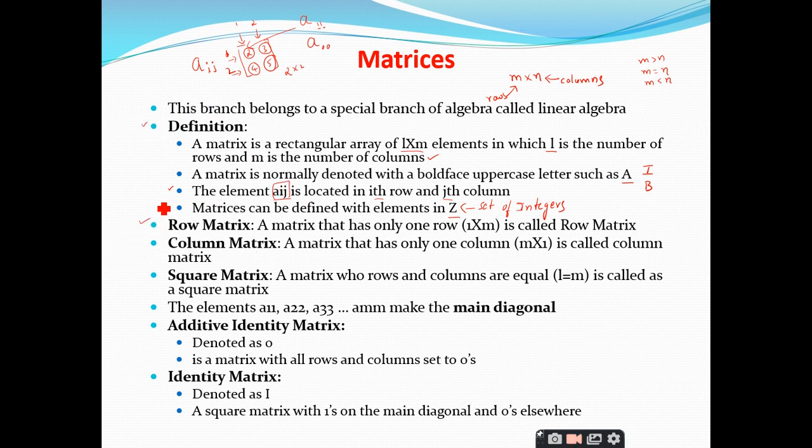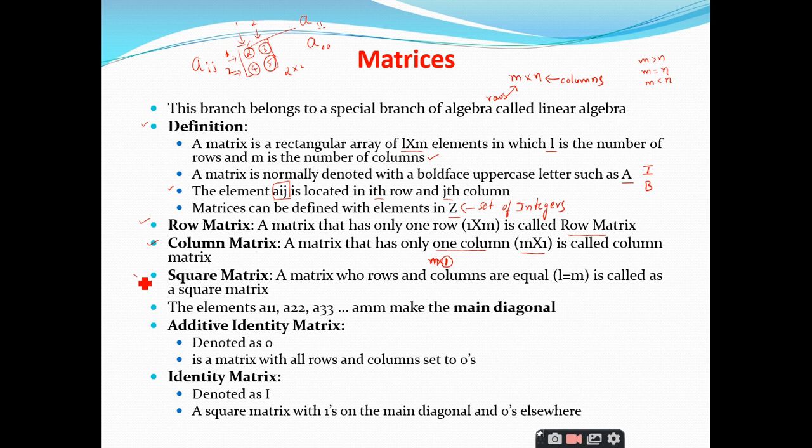And coming to the row matrix, can anybody tell me what you mean by a row matrix? Matrix with one row, sir. So if the matrix consists of only one row, then we call such a matrix a row matrix, right? Similarly, a column matrix means a matrix that has only one column, which is represented by the dimension m cross 1, right? So since it has only one column, it is called a column matrix.